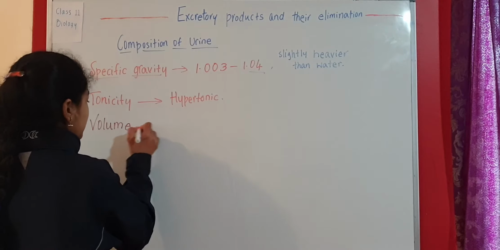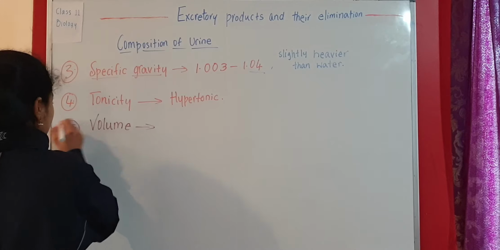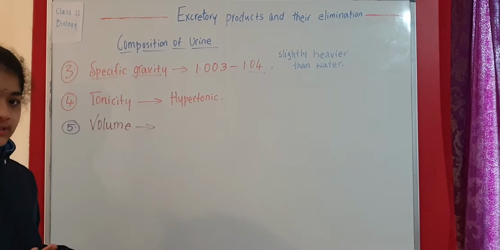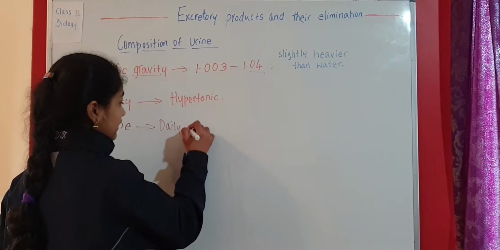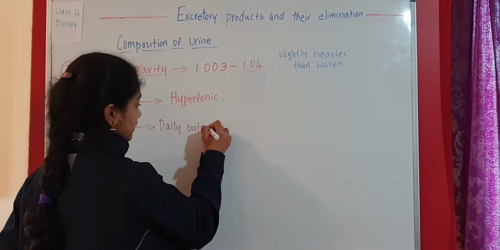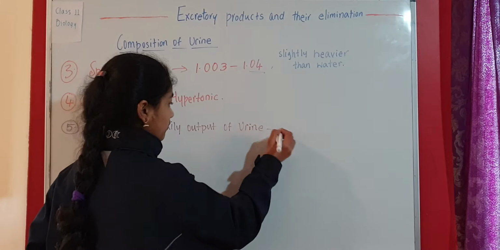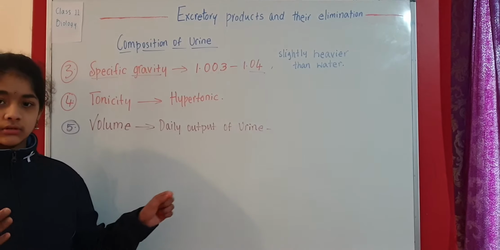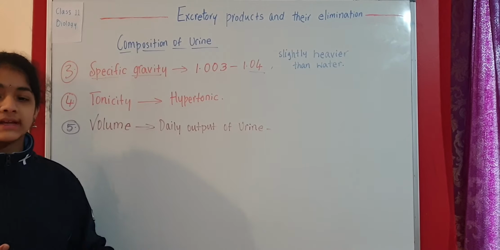Volume of urine. Daily volume output. Usually daily output means how many liters of urine we produce or excrete each day.